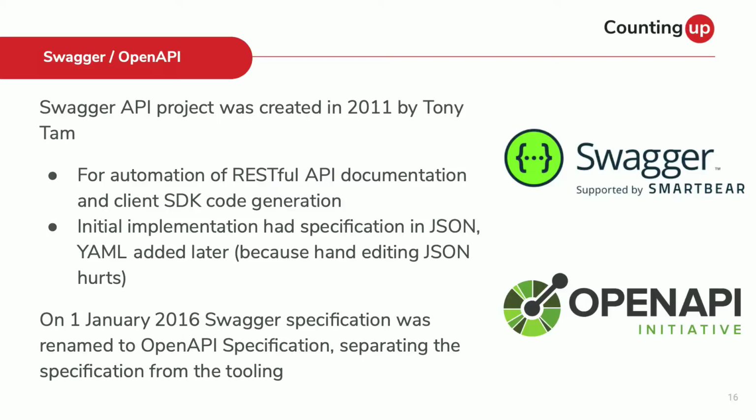Initially, it was JSON only. YAML was added later. We're very glad. Hand editing JSON files is really painful. They've since split off the specification into Open API, and Swagger is now the tooling. So you'll kind of see the terms used interchangeably, but it is all the same stuff.